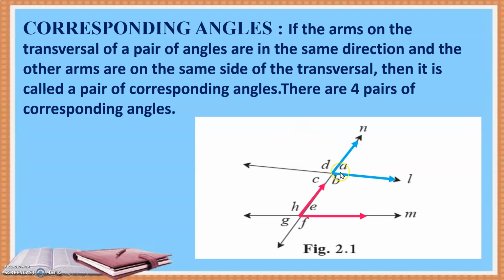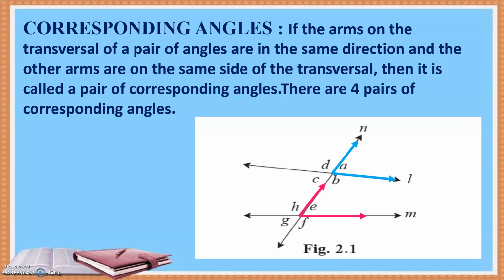Let us take 2 angles. These 2 angles, this arm and this arm are on the transversal and they are on the same side, that means in the upward direction, and the other 2 arms are on the same side of the transversal. Same side means they are on the right hand side. Then such a pair of angles are called corresponding. So in simple words, it means this blue angle is on the top right of line L. So correspondingly, the red angle is on the top right of line M.